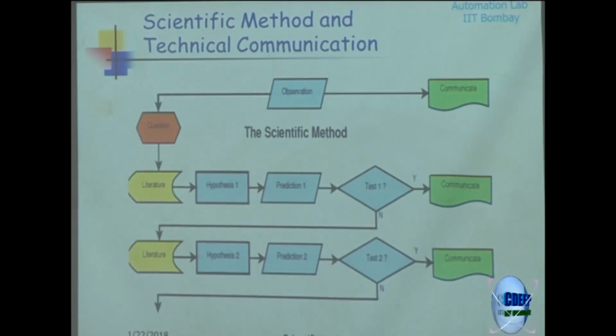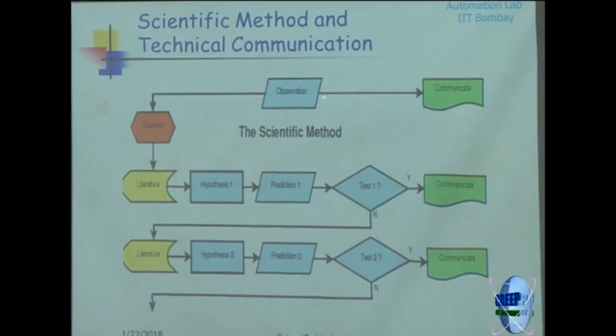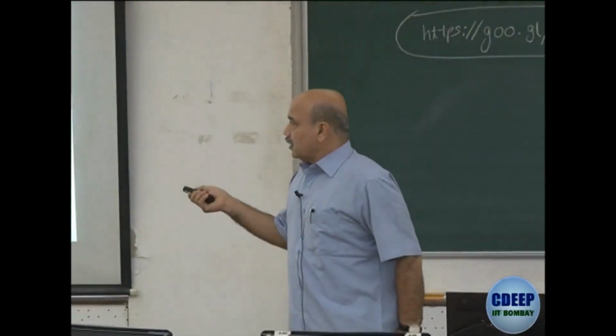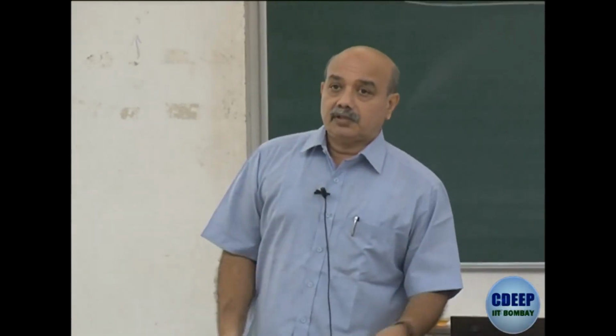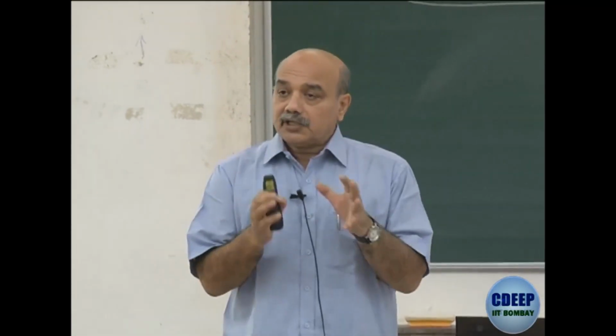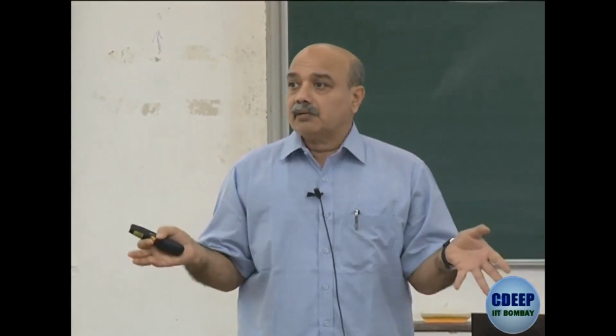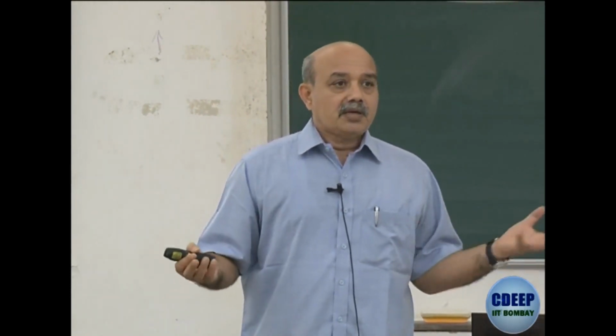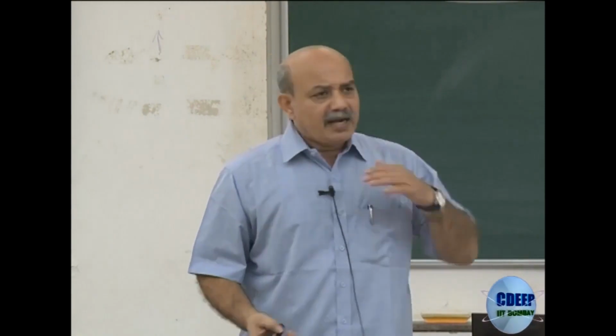She couldn't explain the X pattern, but she decided to communicate, and that changed the history of biology. Watson and Crick picked up that observation, tried to see whether their hypothesis works, and the prediction of their hypothesis actually exactly confirmed this observation, and then they communicated that to the scientific community.